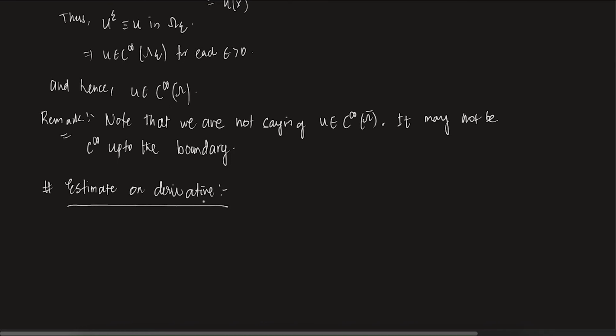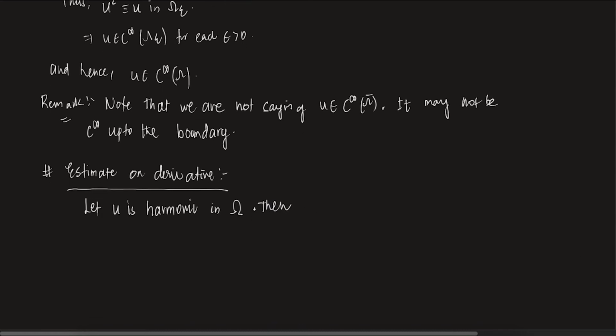What does this say? It says that assume that u is harmonic in omega. Clear? Then the following happens. It's a very, very important property.